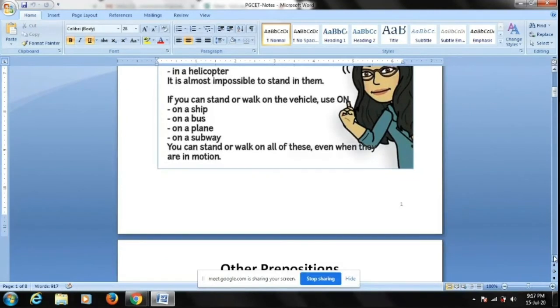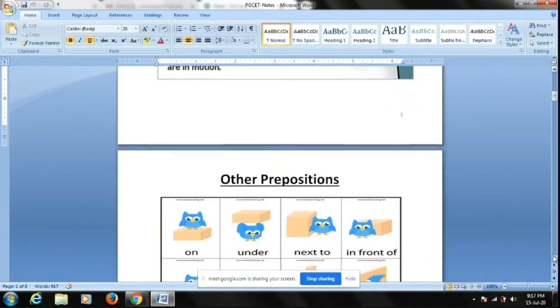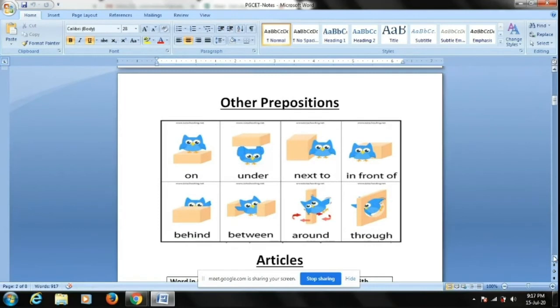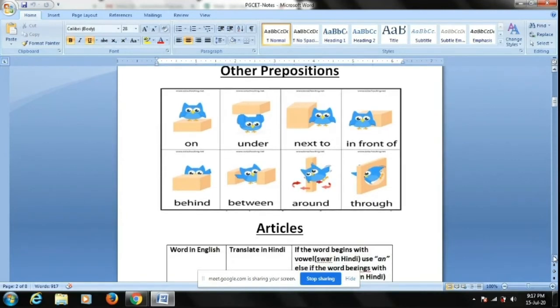Now coming to the next part, which is articles. Here are other types of prepositions. You can see the bird is on the table, under the table. Any object which is touching the surface, the bird is touching the surface of the table with its leg: on. Under is exactly the opposite, again both objects are touching each other. Next to means very, very close to an object, the bird is next to. If you look at these pictures, you'll get an idea. In front of, behind, between, around, through. These are other types of prepositions, but generally people get confused with in, on, at with respect to time, location, and vehicles. Now coming to articles.